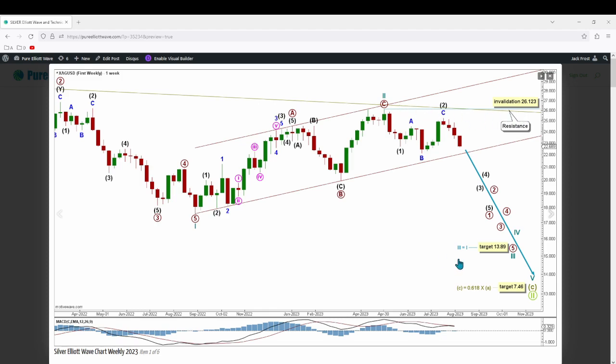Cycle wave 3 has a target calculated to reach equality in length with cycle wave 1 at 13.89, and supercycle wave C has a target calculated to reach the 0.618 Fibonacci ratio of supercycle wave A at 7.46.